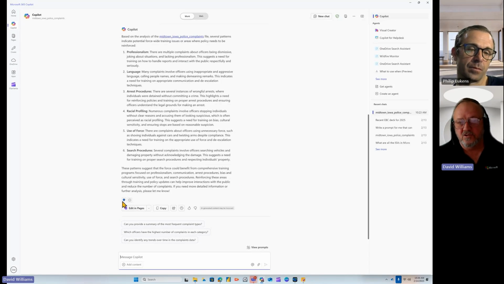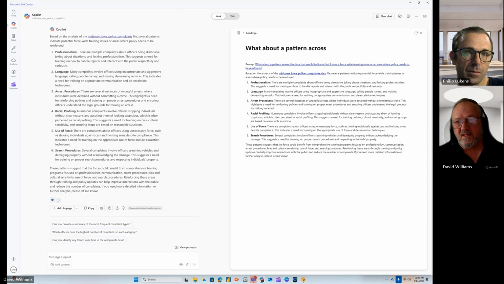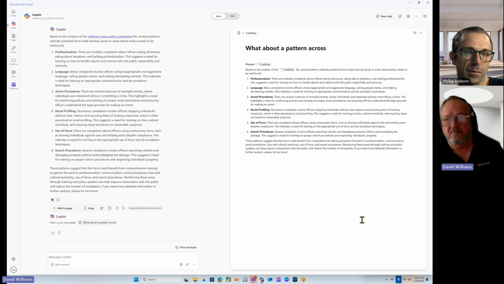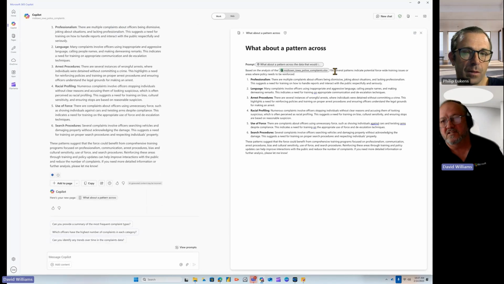And then there's this new feature called Edit in Pages, where I could put this into a page. This basically is Loop, is what the product is called. And you can easily copy this out into Word. Notice it puts in a link to the document as well. But now I can share this.